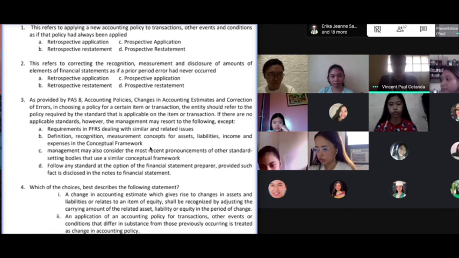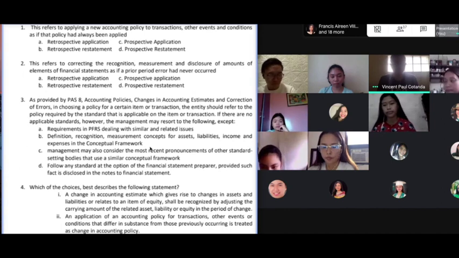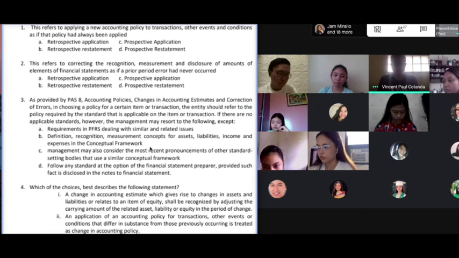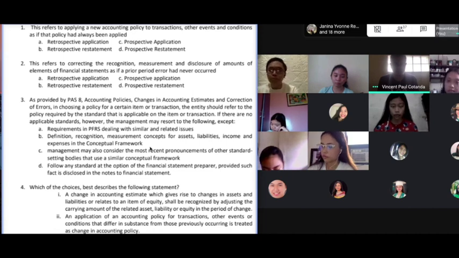Do not go immediately to the framework, class. Try to look first if there's a similar issue governed by another standard. Look somewhere else within the PFRS. If it's nowhere in all of the PFRSs, class, that's the time you go to the framework.